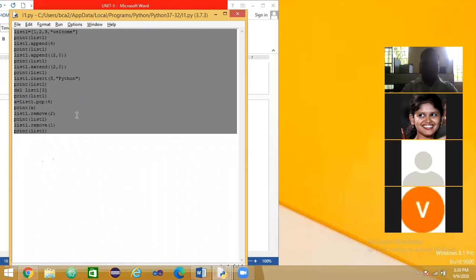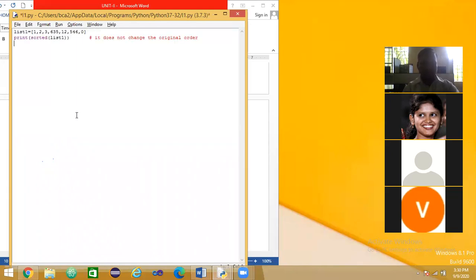Here the concept is to sort the data elements of the list. See here, I created the list in the new list. The data are 1, 2, 3, 635, 12, 544, 0. These elements are in this order.